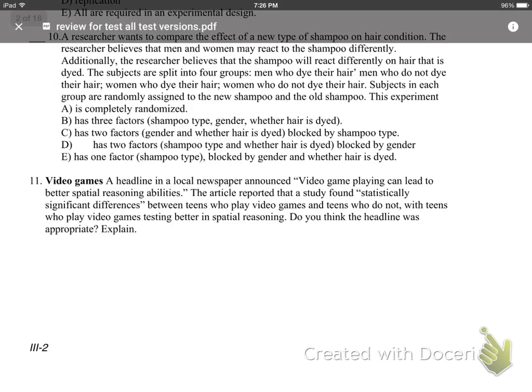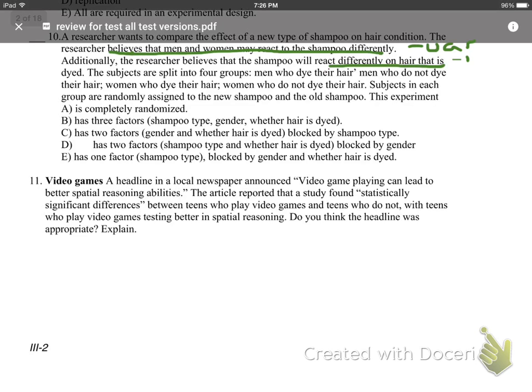Okay, number 10, I think, is an interesting problem. They say that researchers believe that men and women may react differently. That means variation, correct? And they also say that what will act differently is whether or not the hair is dyed.